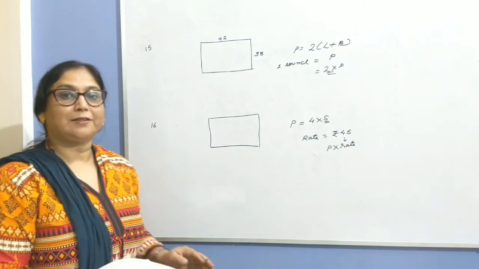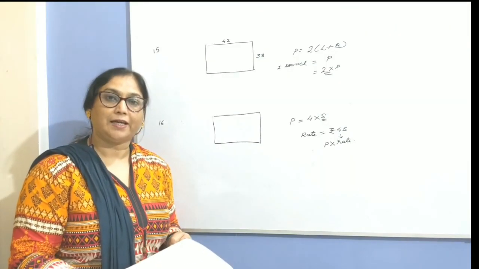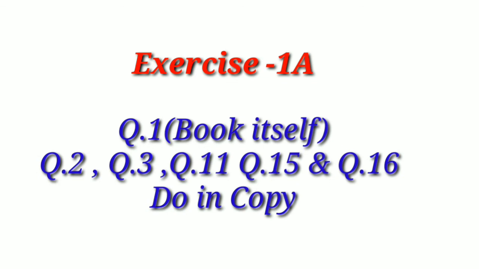So with this, this exercise is over. Students, question number 17 and 18 are excluded from the exercise. Children, now note down your homework sums. Homework sums are question number 1, do in the book itself. Question number 2, 3, 11, 15 and 16, do in your classwork copy.